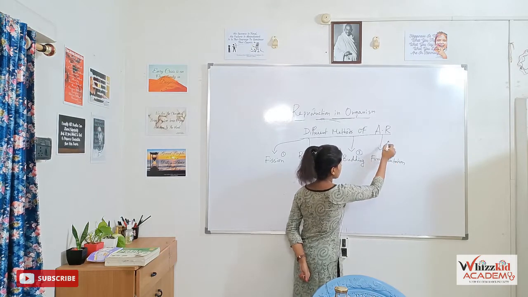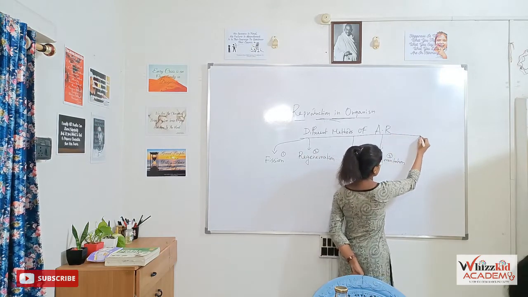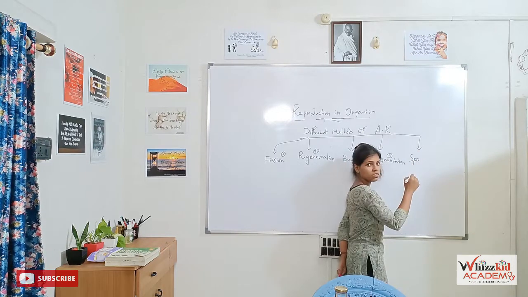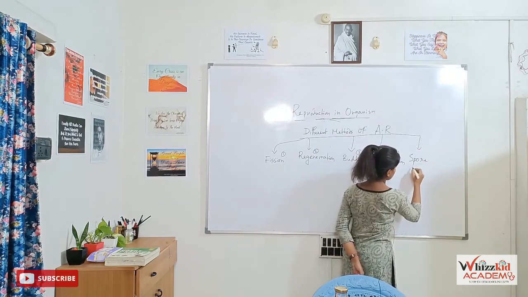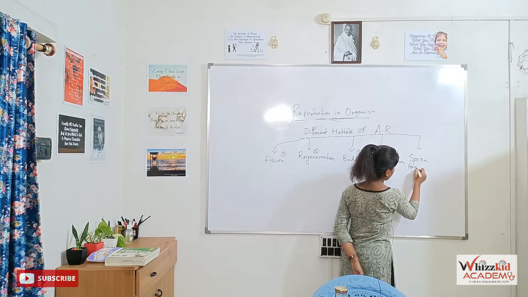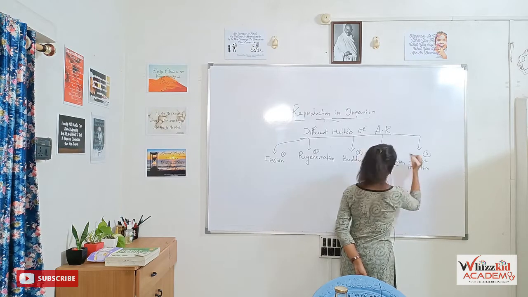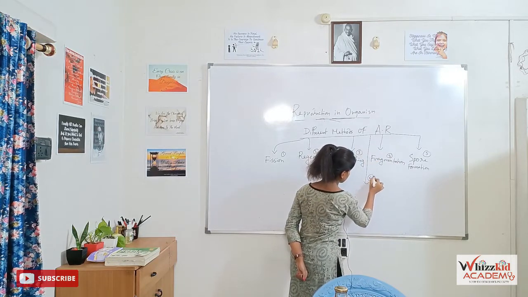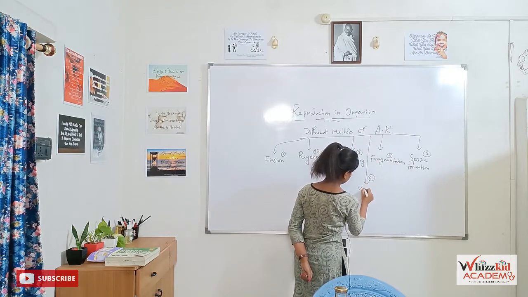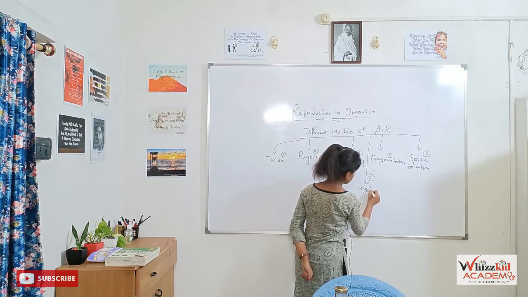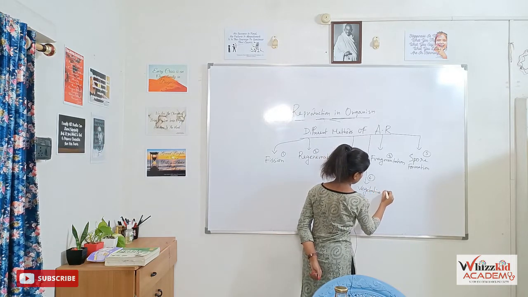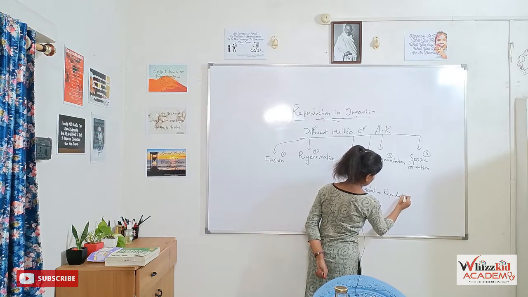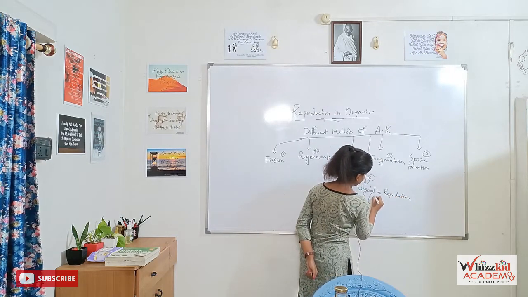Fifth one is spore formation. Sixth one is vegetative reproduction, and it is only for plants.